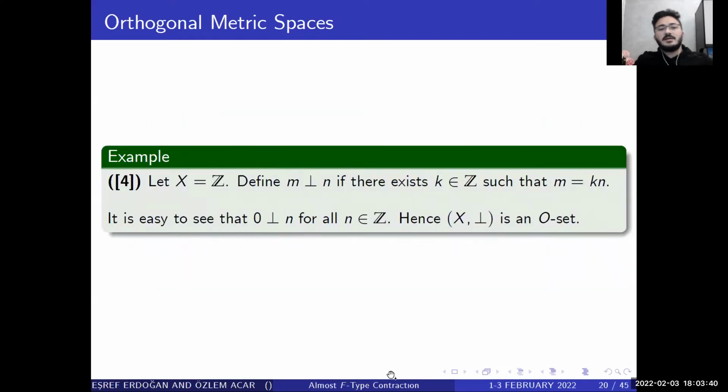Example: let X be defined as M, and if there exists K such that it is easy to see that 0 ⊥ n and n ⊥ 0, hence (X, ⊥) is an O-set.